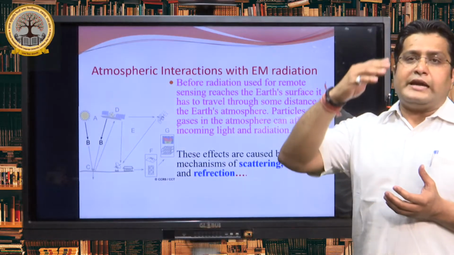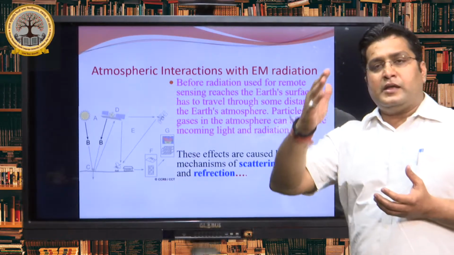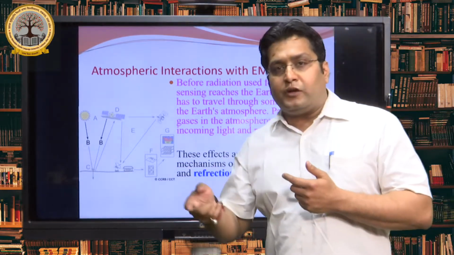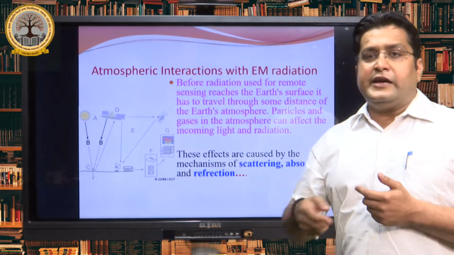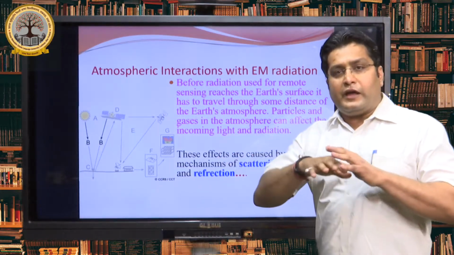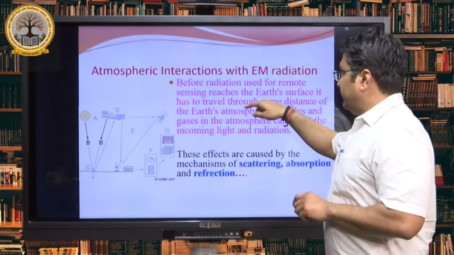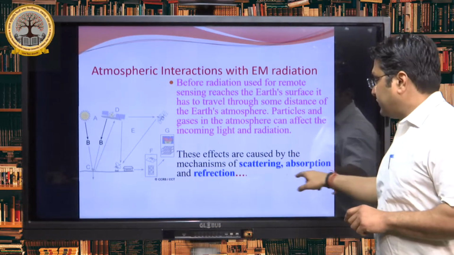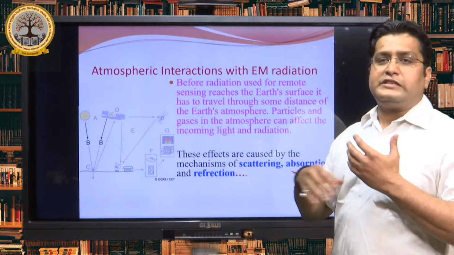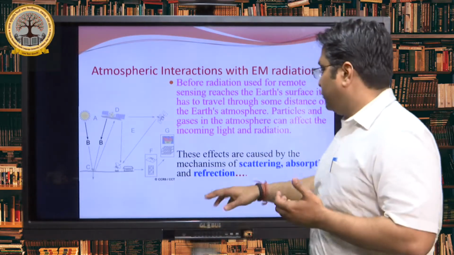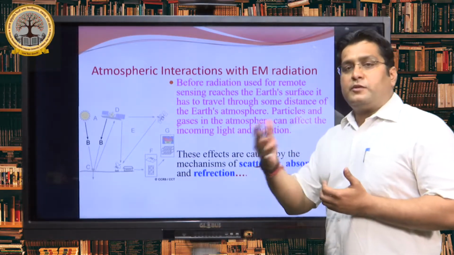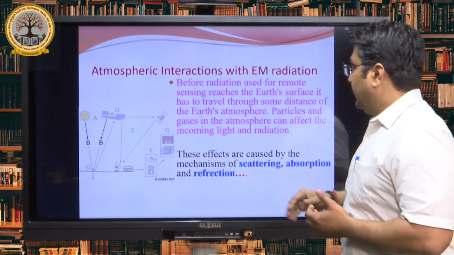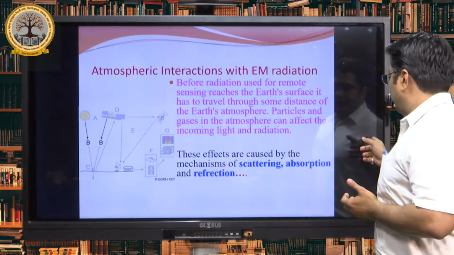The radiation coming from the sun interacts with the vapor, the aerosol, the carbon dioxide, the dust, or any atmospheric constituent. These effects are caused by the mechanisms of scattering, absorption and reflection. So we can see how much energy comes from the sun and is affected by the interaction with these materials.